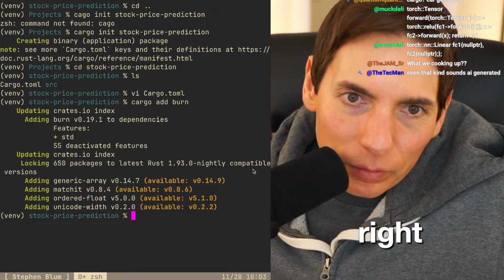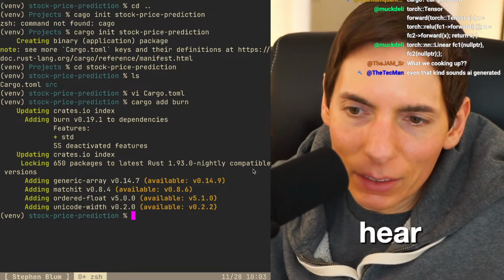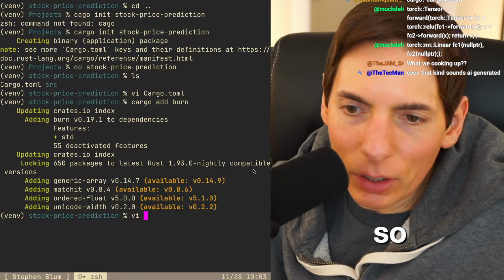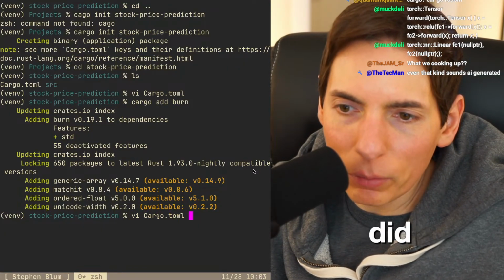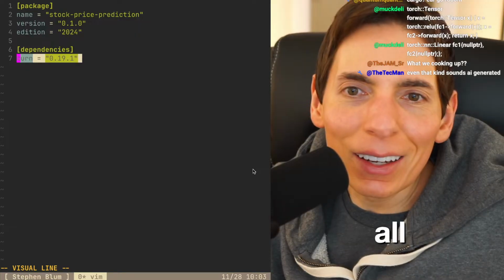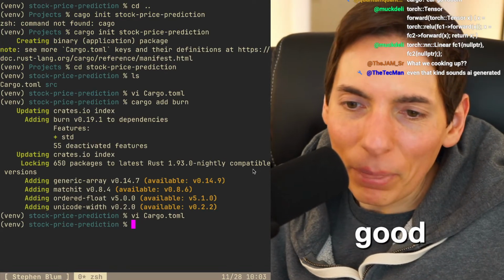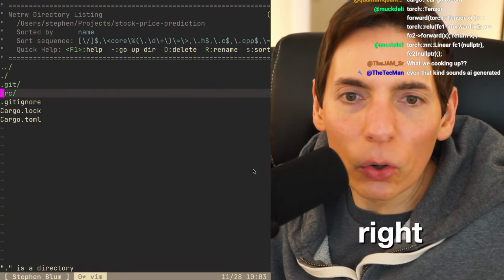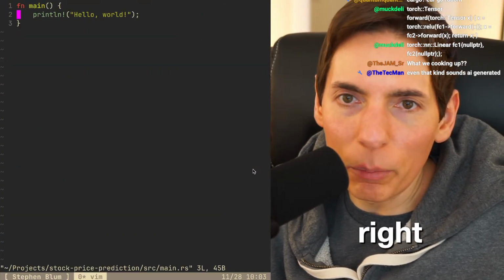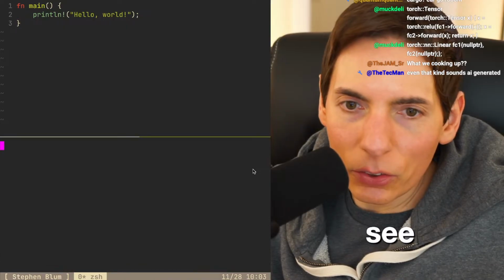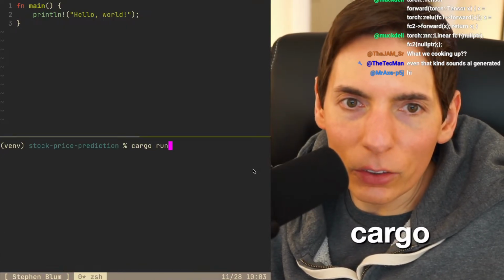All right. Making things happen. So I'm actually going to see cargo. What did it add? That's all it did? Really? Okay. Well, it's all right. Sounds good to me. All right, so source and then main. So we've got our main here. Cargo run. Let's make sure it runs.